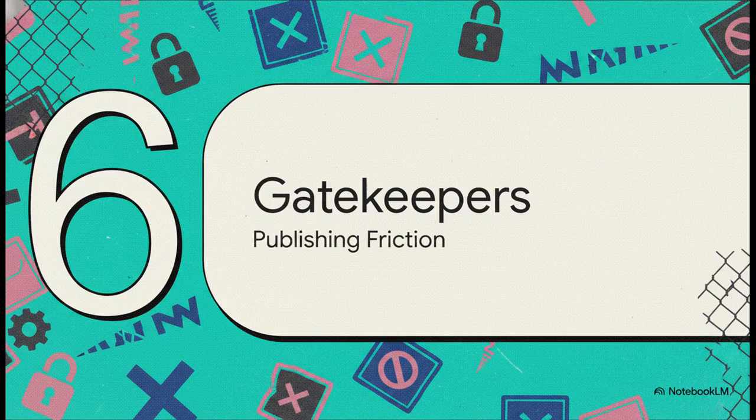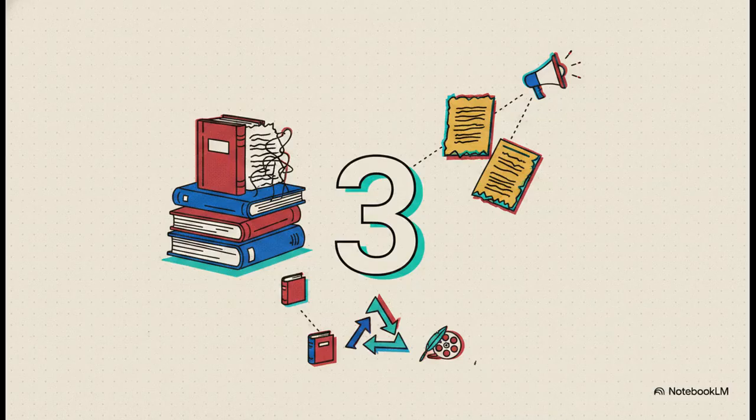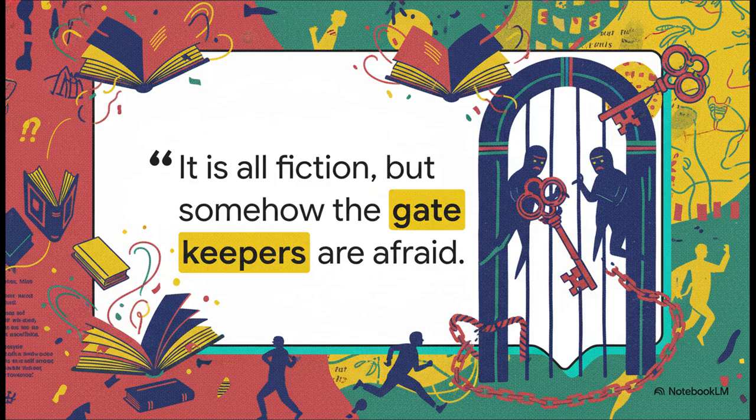Section 6. Defying literary gatekeepers. Publishing friction. The number 3 is super significant here. Why? Well, according to the source texts, this story was originally written as a book 3 years ago. It caused quite a stir in its original format, well before the creator ultimately evolved it into the screenplay format we're analyzing today. There's a quote directly from the source material that is just incredibly striking.